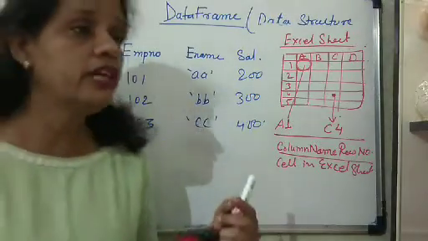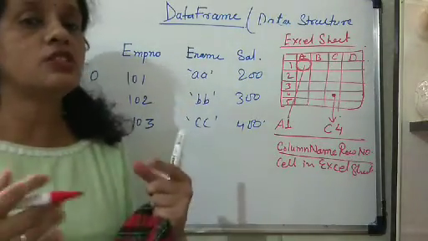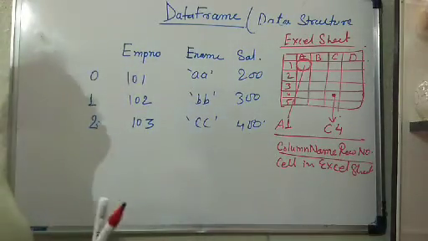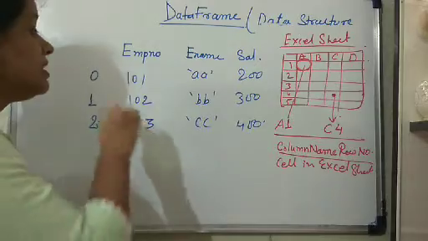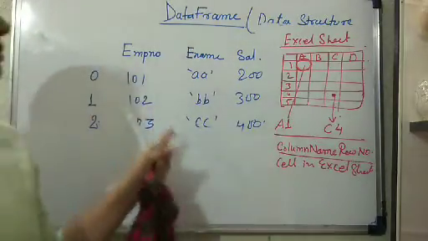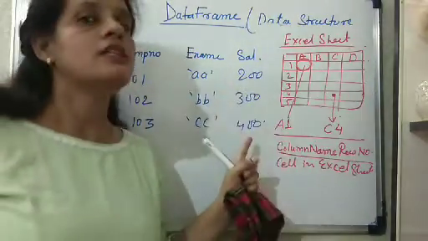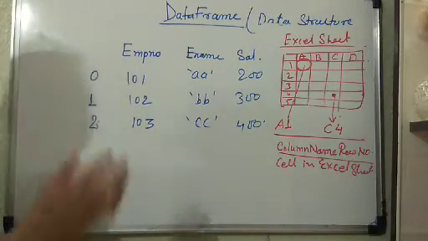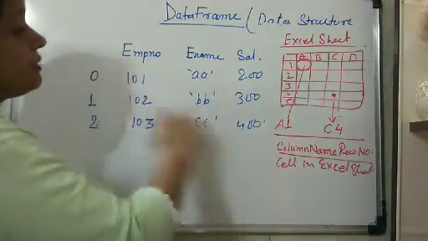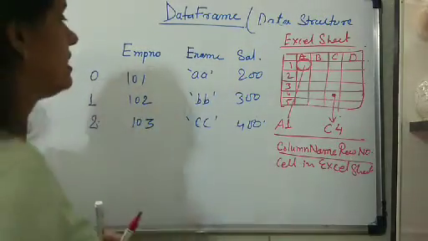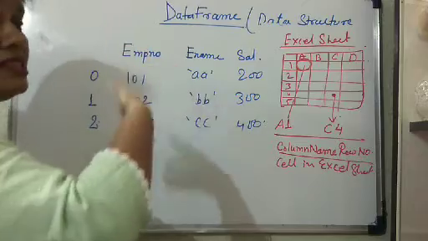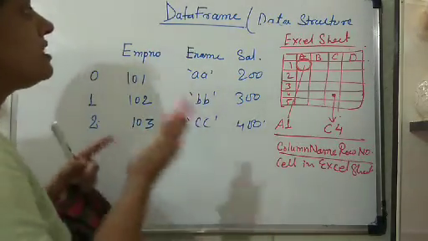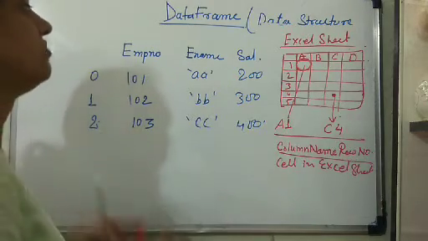The very important thing is that you must have the sense to group the similar data. Suppose you have employee number; this is a group of the same type of data. E-name is the same type of data, and salary is the same type of data. In an Excel sheet, or in a MySQL table, each row represents one entity, one person's data, and a column represents the same type of data for different entities. So this is very clear to you. Now let us see what the content of the data frame is, right?